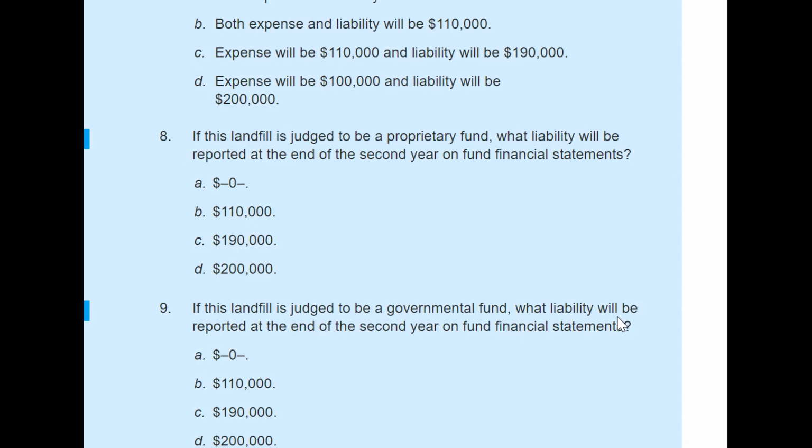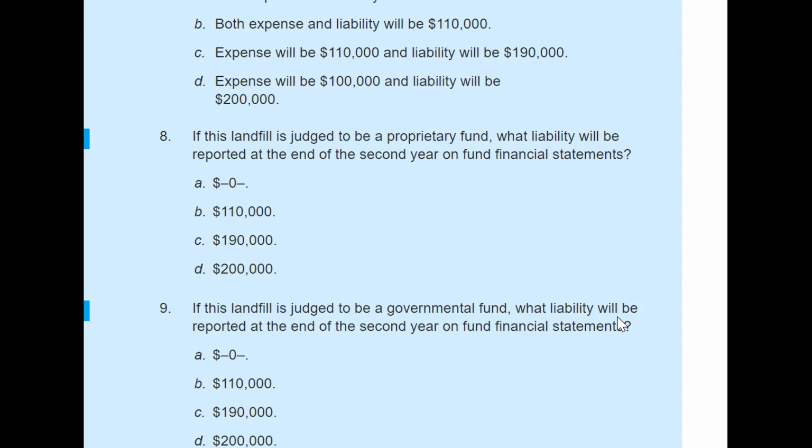Although it's a huge liability, because when the landfill is fully filled they have to pay all those post-closure amounts, the governmental fund, especially the general fund, shows the current financial resources, and here the amount will be limited to the annual payment, which they show as an expense.